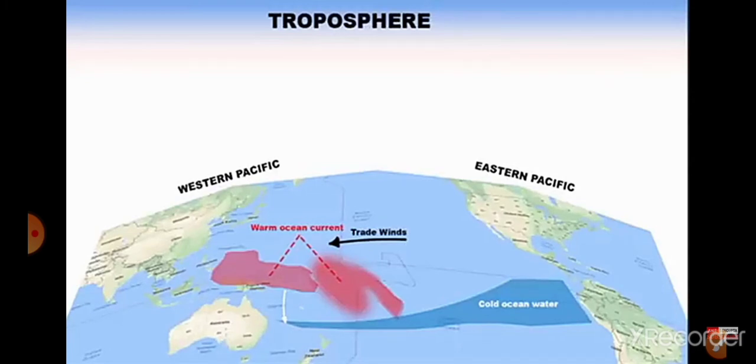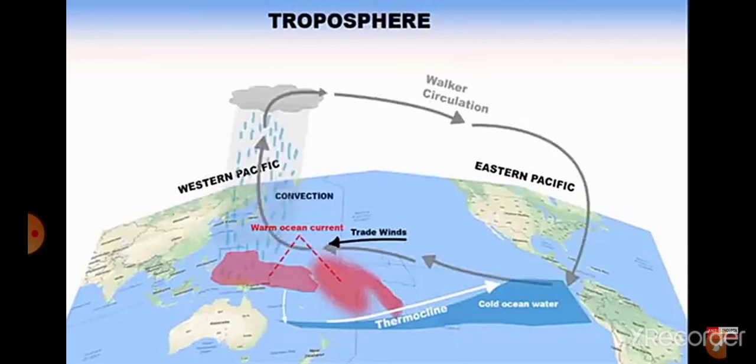Now, if the trade wind pushes the warm surface ocean current towards the western Pacific, the cold water from the deep ocean immediately comes up to the surface. There's a word given to it. It's called thermocline. Thermocline is the rising path of water temperature. And the rest of the process is the same as we saw in the neutral phase. The western Pacific region of Australia, Indonesia and New Zealand gets heavy rain and storms. The effect of La Nina is more on these countries than El Nino.